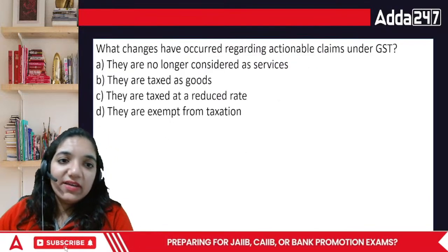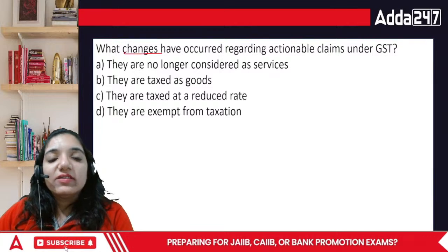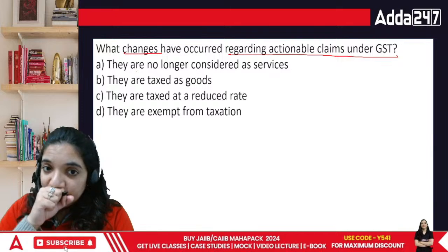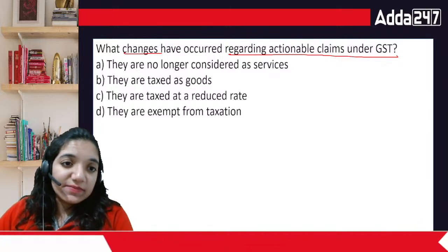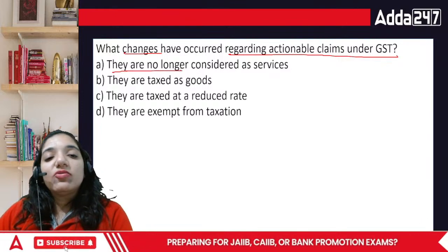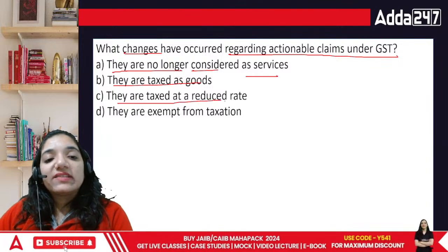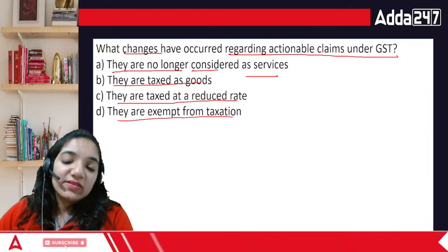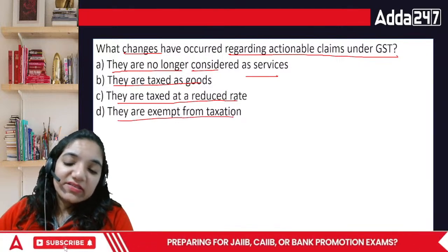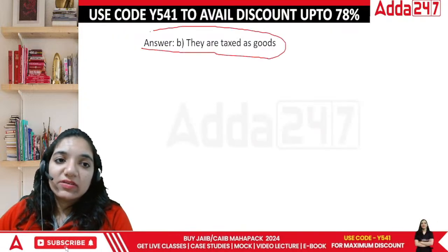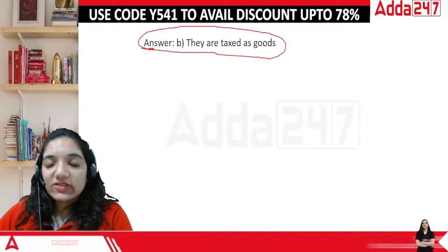Last question for the day. What changes have occurred regarding actionable claims under GST? They are no longer considered as services. They are taxed as goods. They are taxed at a reduced rate. They are exempt from taxation. The correct answer would be they are taxed as goods. Okay, they're taxed as goods.